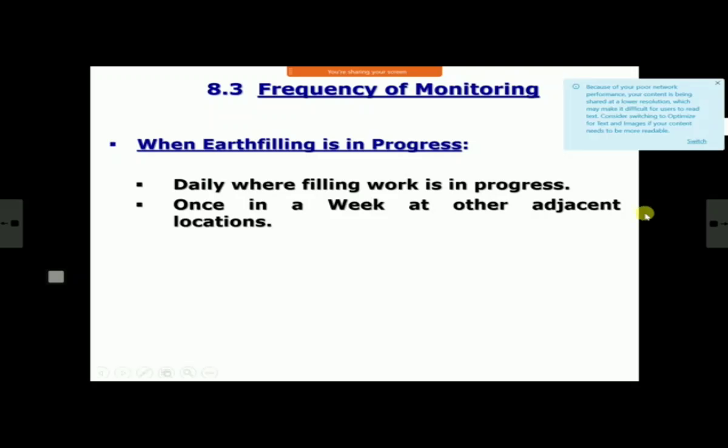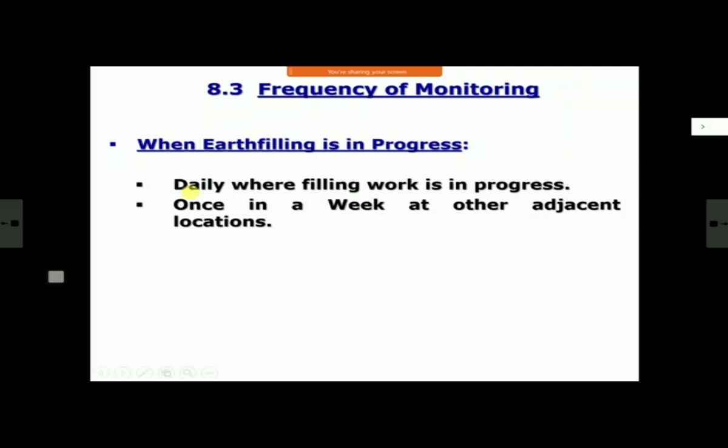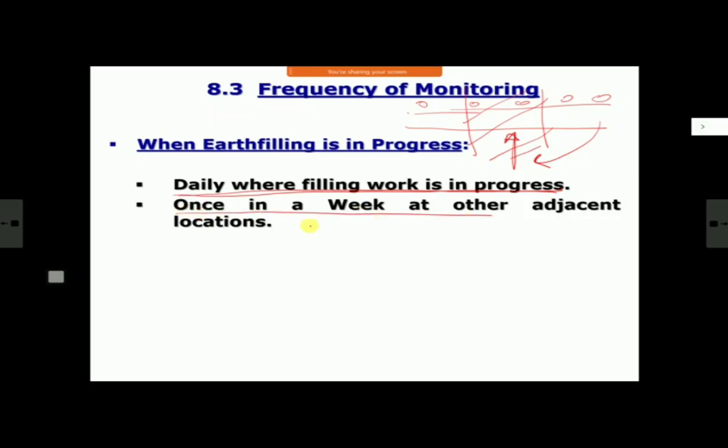And then once you put the instrument, at what frequency should you monitor it? First is when your work is going on, when earth filling is in progress. So when work is going on, your frequency is daily in the area where work is going on. Now, work may not be going on continuously everywhere, even though you might have put instruments for a length, but work may be going on in a patch. Let us say this is your total length, and even though you put instruments here, your work is going on this stretch only. So now there are two categories. One, where work is exactly going on. Second, the stretch where work is going on nearby. So wherever actual work is going on, there we must take readings daily. And at other adjacent locations, even once in a week is sufficient.